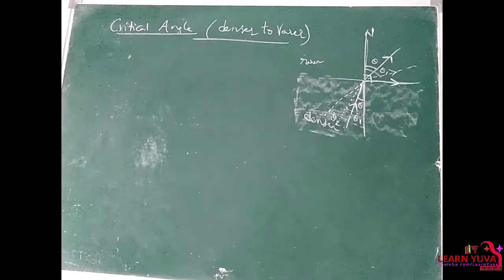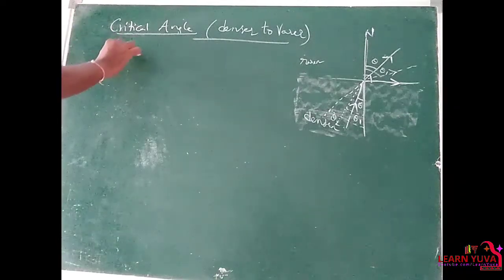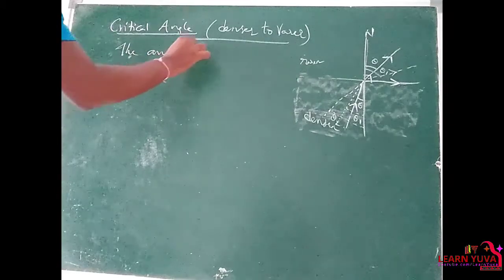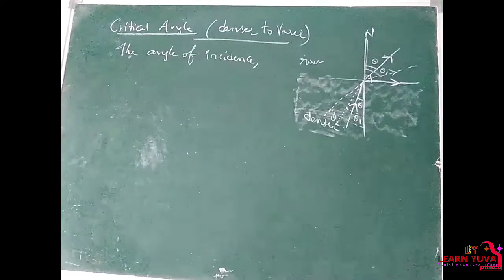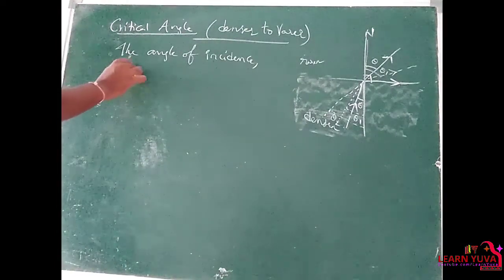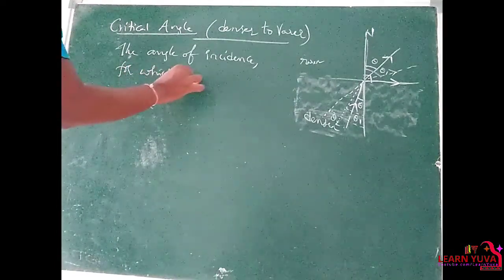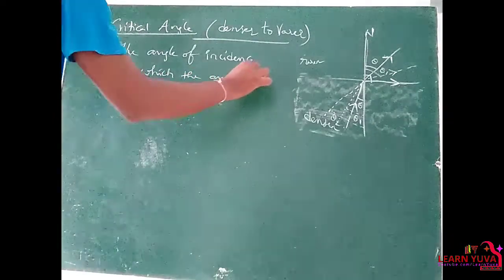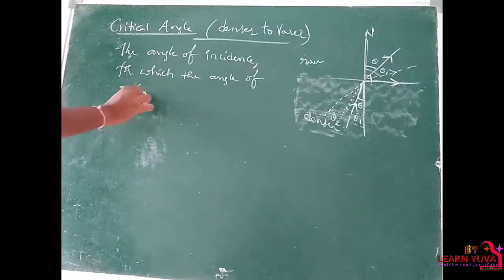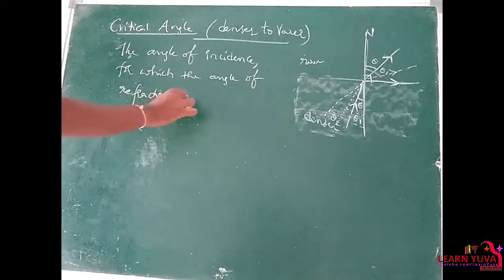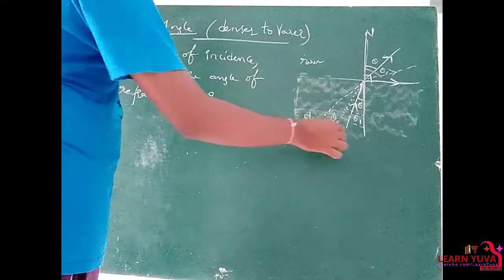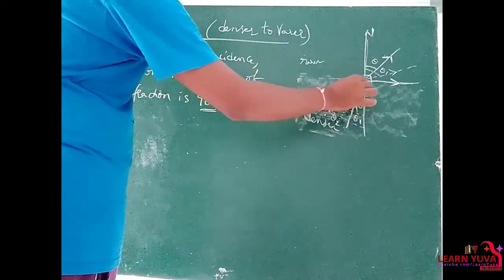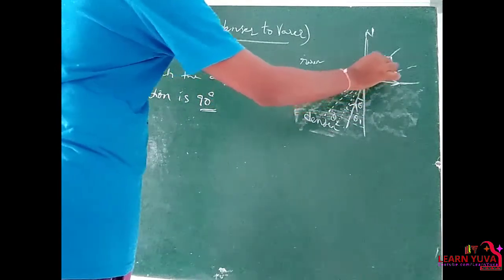Right? So, the angle of incidence for which the angle of refraction is 90 degrees. Right? Actually, it is the incident ray I projected, so that to this incident ray the light bends away from the normal.